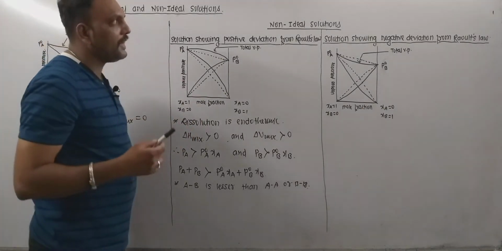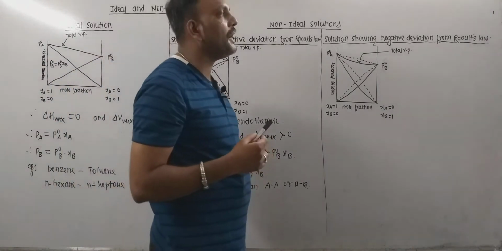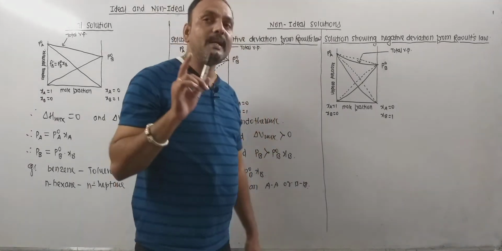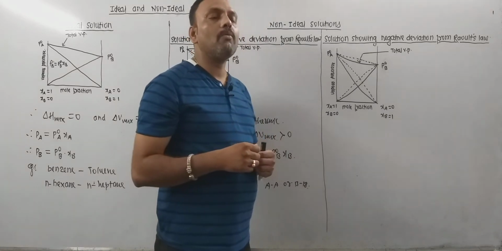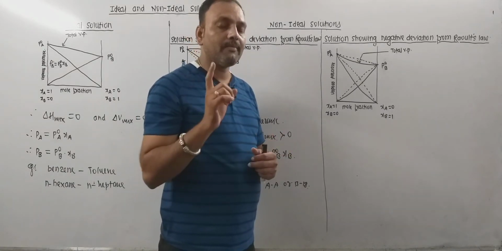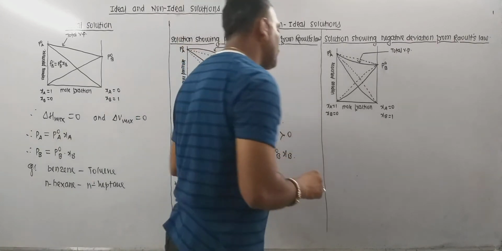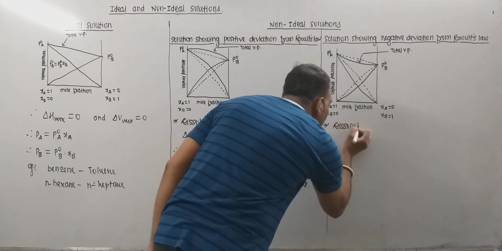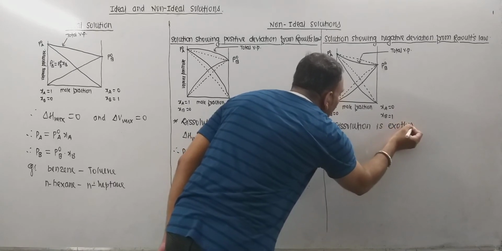Now, another variety of this type is the solution showing negative deviation from Raoult's law. So the very first thing to be noted is, if we mix two components A and B, then the dissolution is exothermic. So very important thing is, dissolution is exothermic.